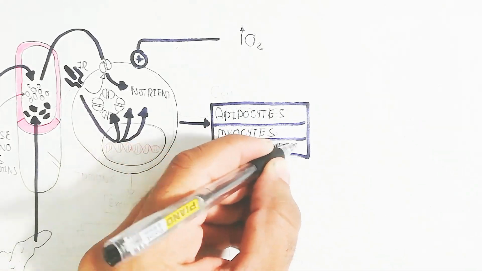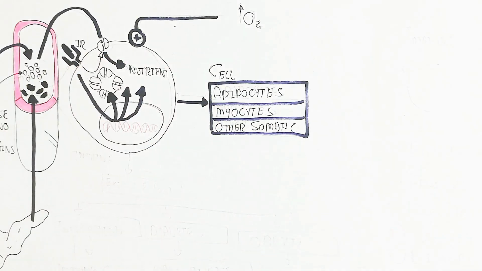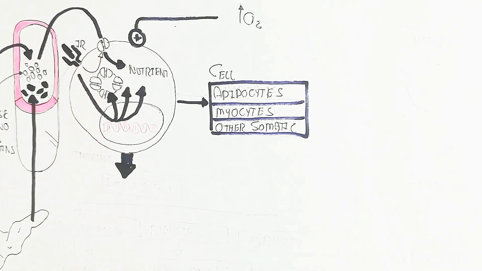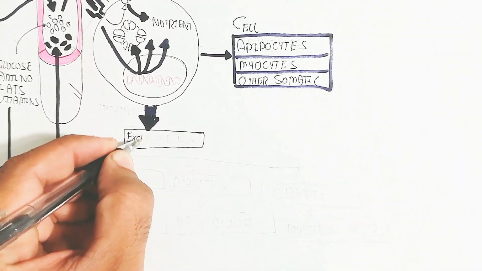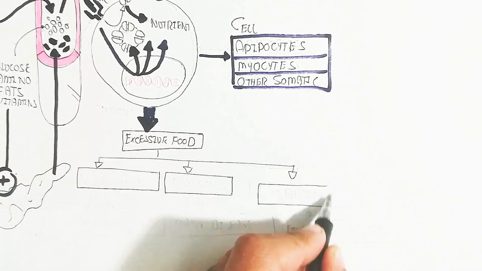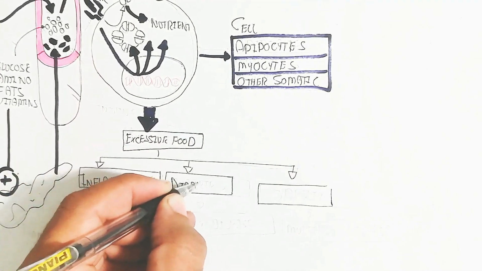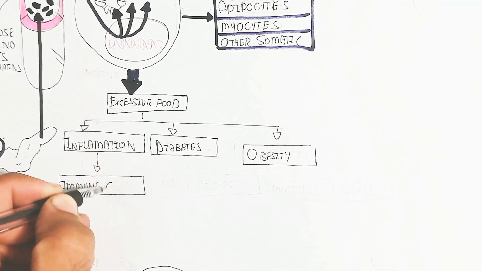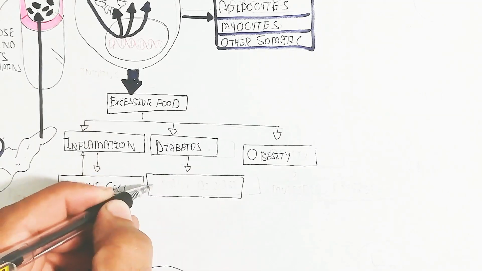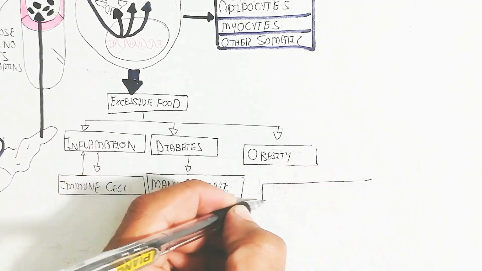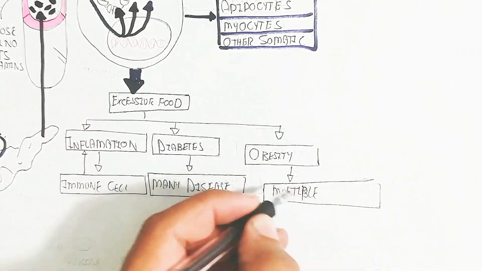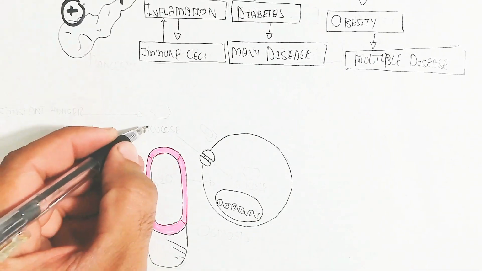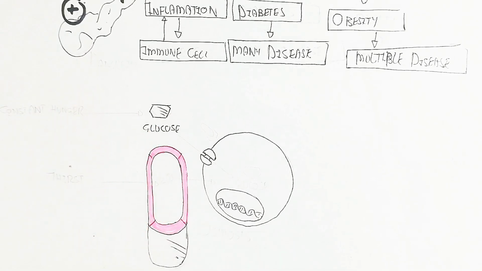The adipocytes, myocytes, and other somatic cells require these nutrients, but excessive nutrients cause inflammation and damage the cell as well as DNA, and cause diabetes due to insulin receptor damage, and obesity. The inflammation triggers immune cells and leads to multiple diseases through obesity.